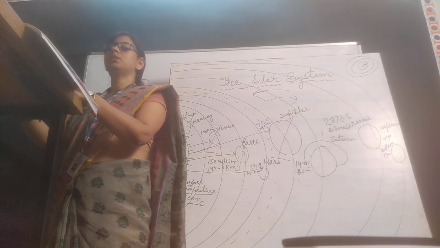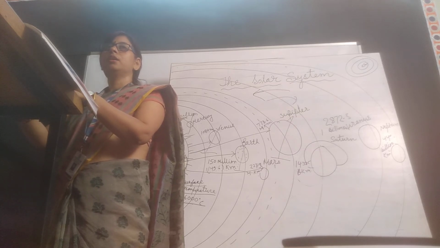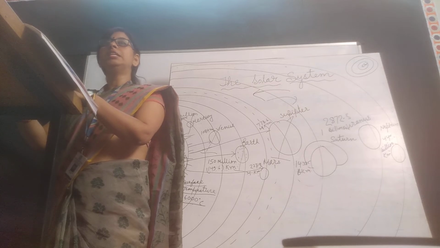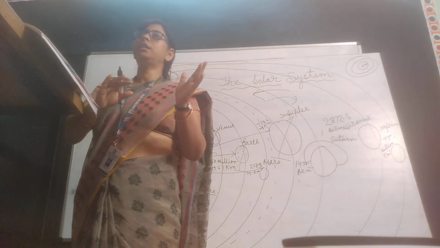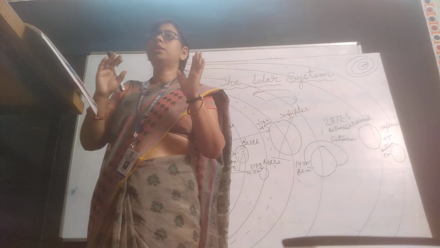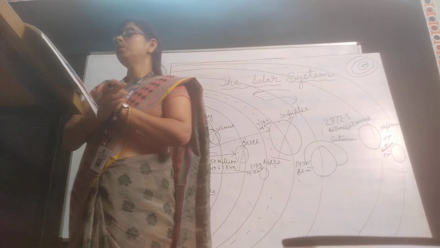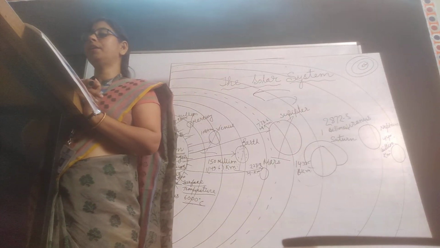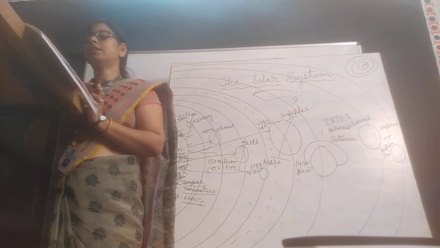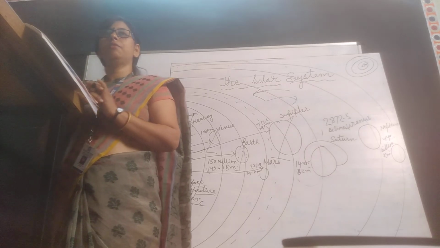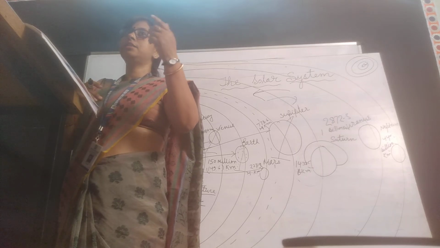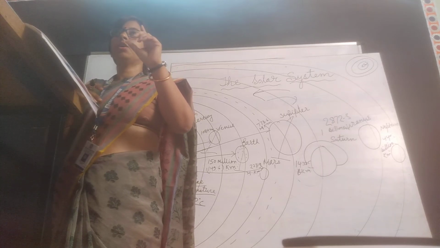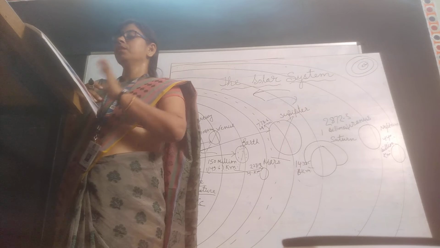Planets have no heat or light of their own. As we know, planets are non-luminous bodies. Non-luminous body means it has no light of its own. So planets have no heat and light of their own. They reflect the light of the sun. They get the light of the sun and then reflect it.